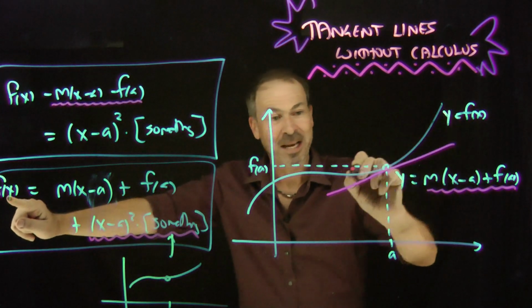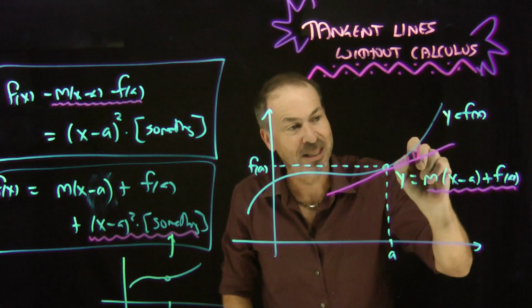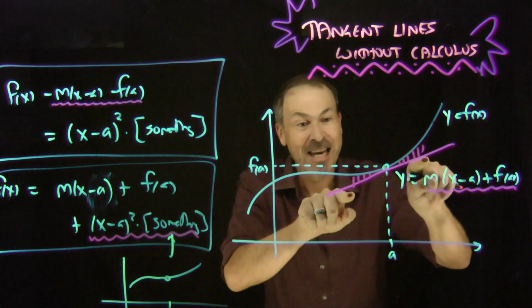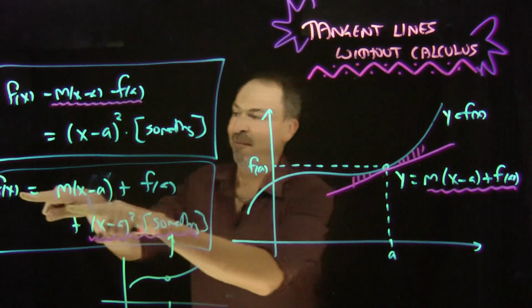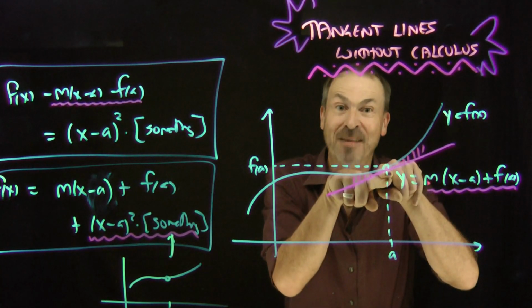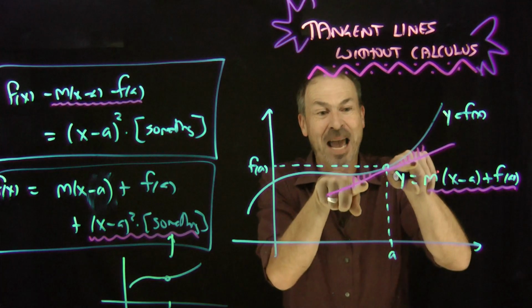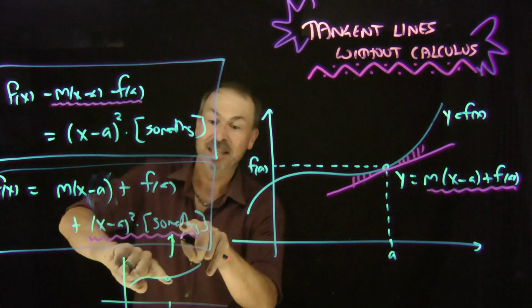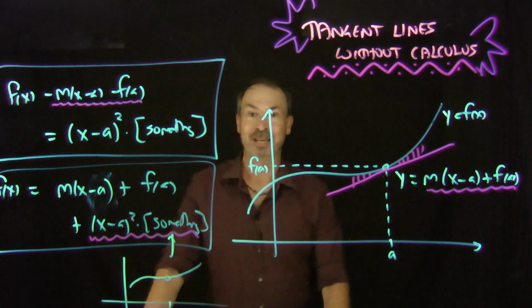My function is always my line plus some extra stuff. In which case, yes, it really is a tangent line. Add extra stuff to my line, and I'll get up to my function, and they're both equal at that point. That means they only touch right at that point. So right near x equals a, this really is the tangent line. Yes, if my something is positive at x equals a.